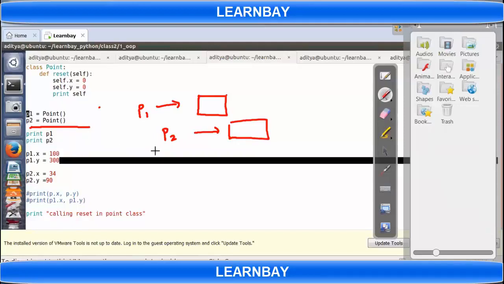P1.Y = 300. So now I am kind of adding attributes here, X and Y. Right, and then P2.X = 34, P2.Y = 90.